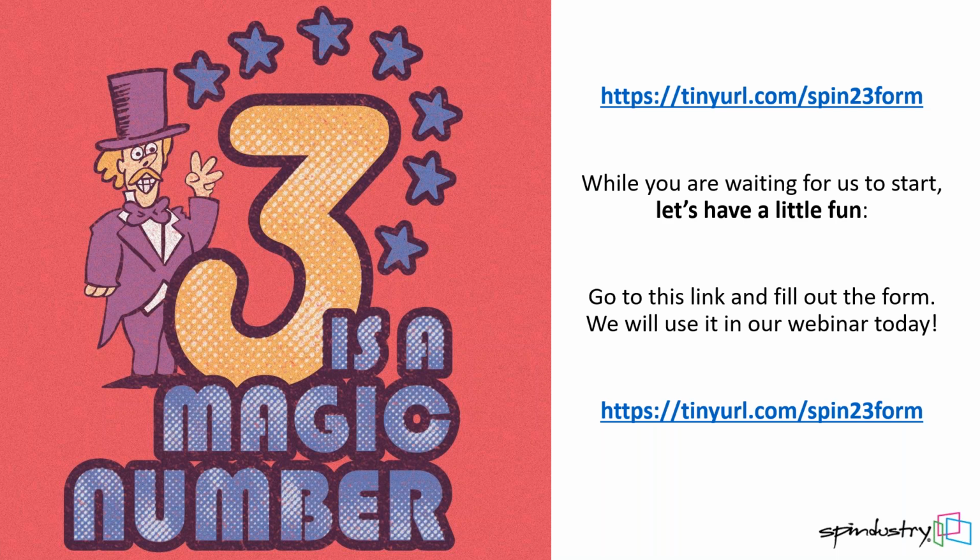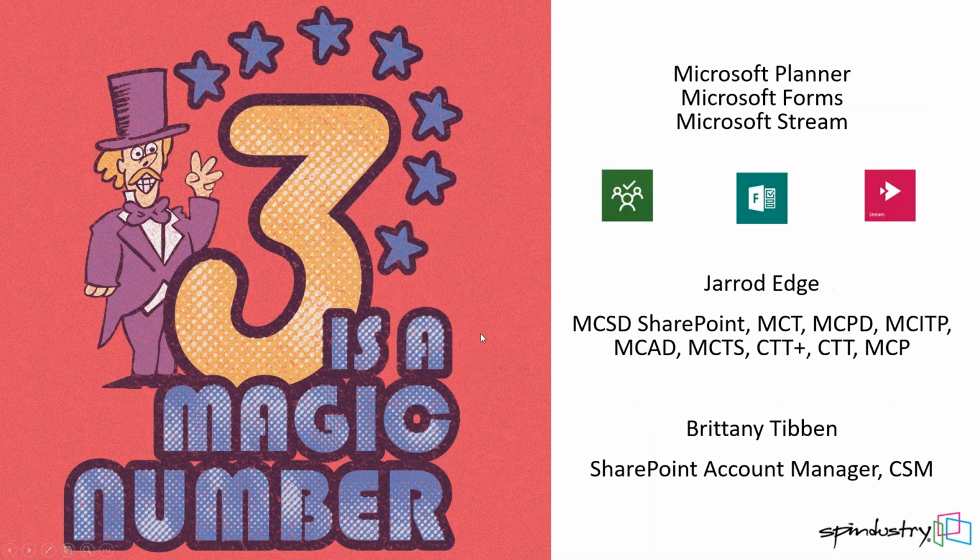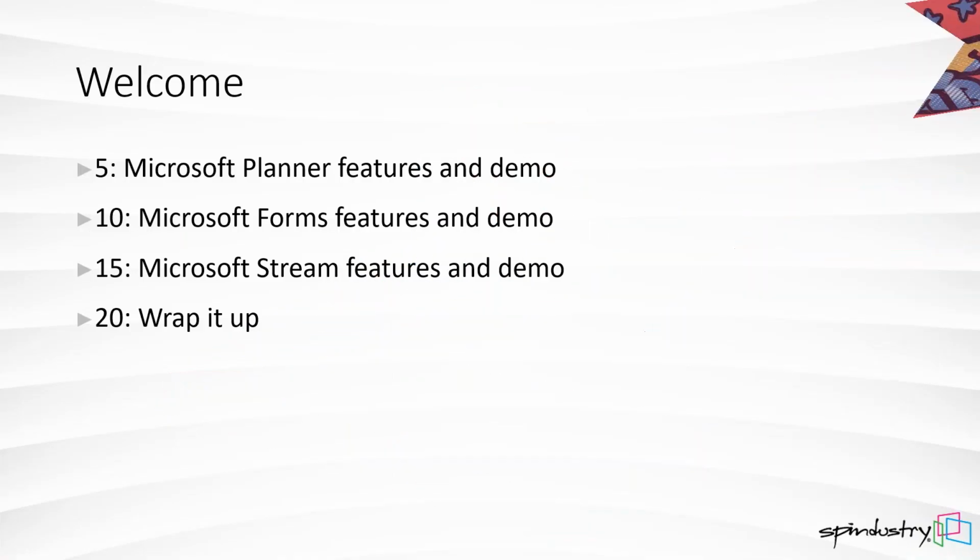Brittany and I today are going to talk about three pieces of a puzzle, and three is a magic number. We don't know if you recognized that. We're going to find out sooner or later how many of you know about Schoolhouse Rock. We're going to talk about three things today: Microsoft Planner, Microsoft Forms, and Microsoft Stream. This is going to be a fun time. There are some features in here that you probably don't know about, and it's really cool stuff.